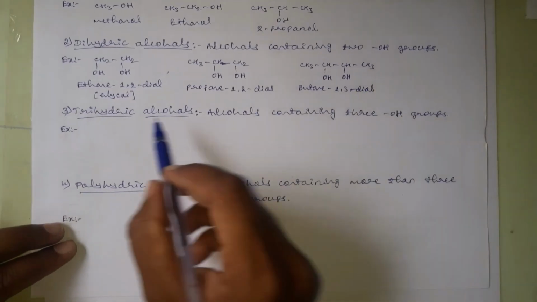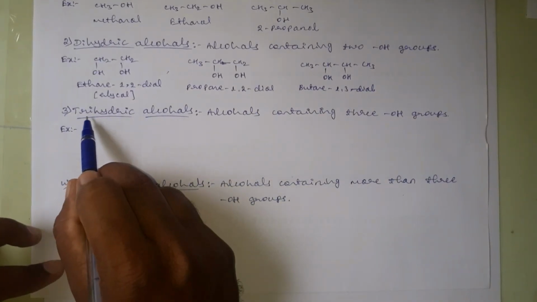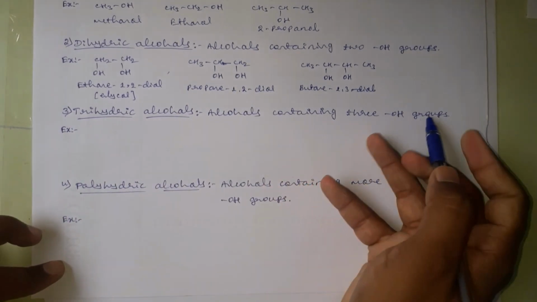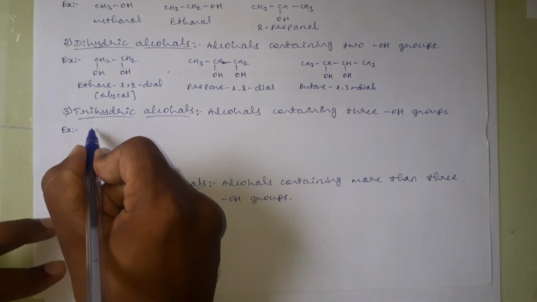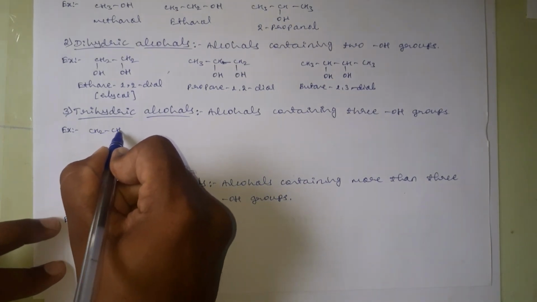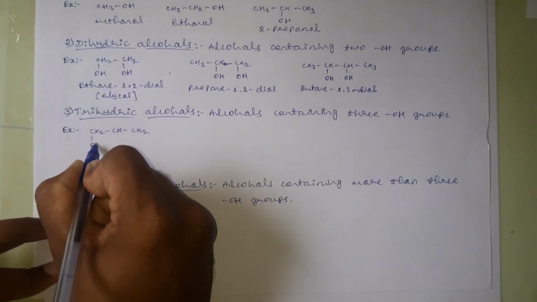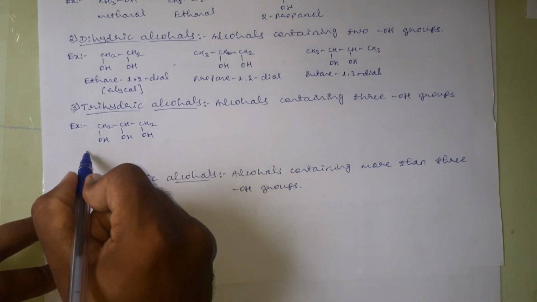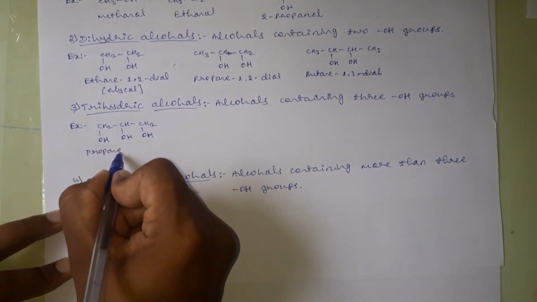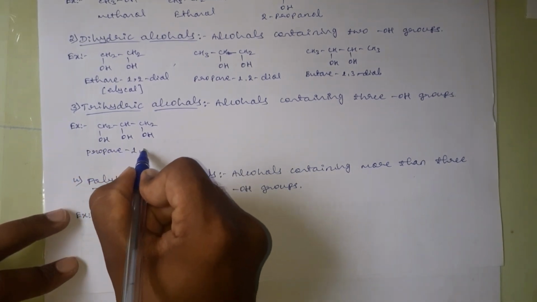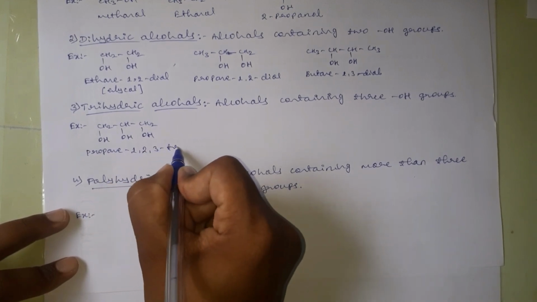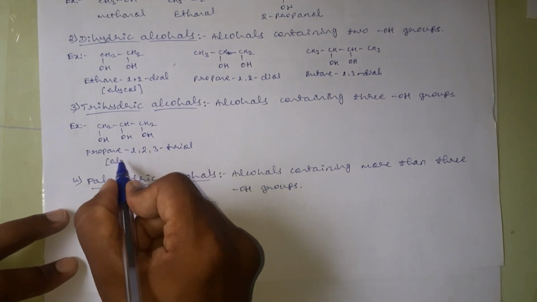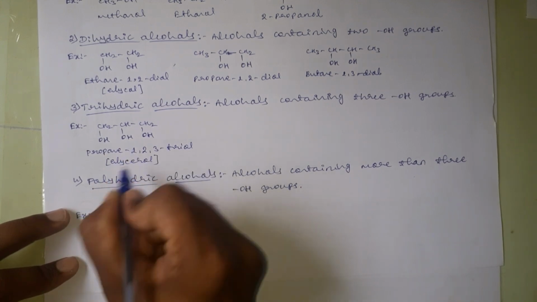Okay. Then the third one is trihydric alcohols. Itself it is indicating, tri means what? 3. Alcohols which are containing 3 OH groups are considered as what? Trihydric alcohols. And here I will write this one as an example for the trihydric alcohols, and its name is propane-1,2,3-triol, and in general it can be called glycerol.